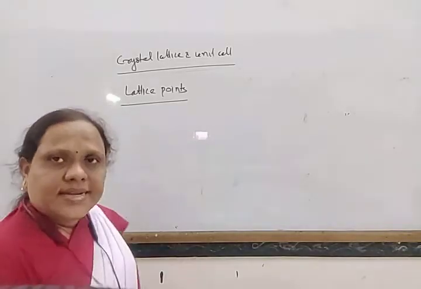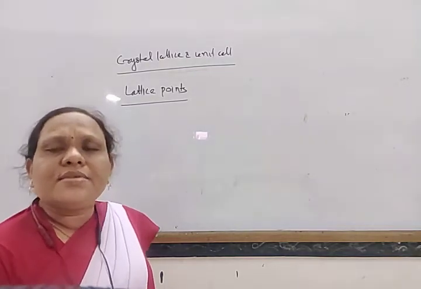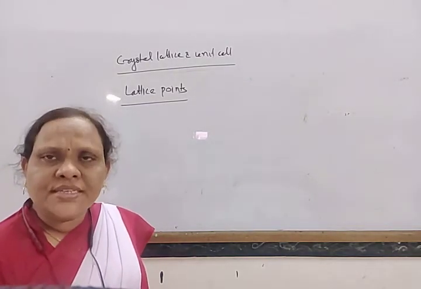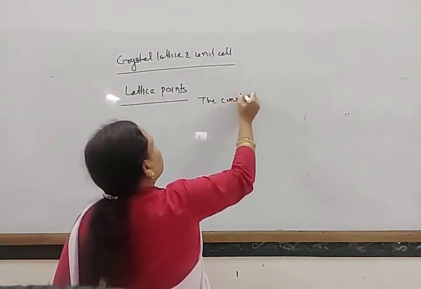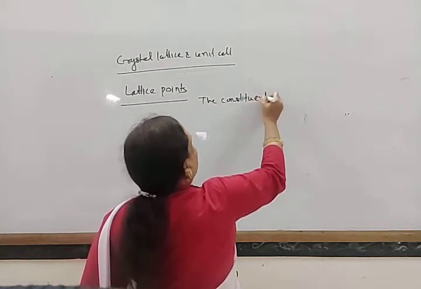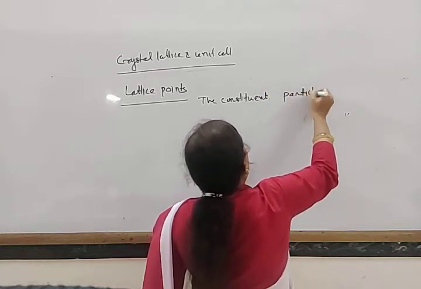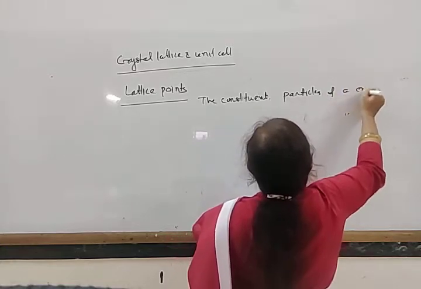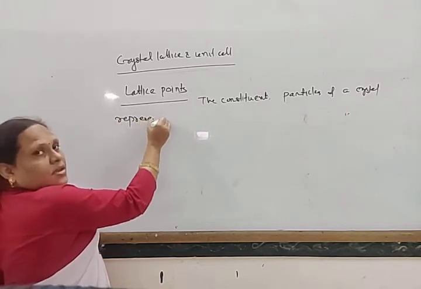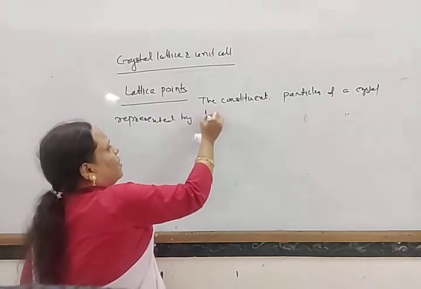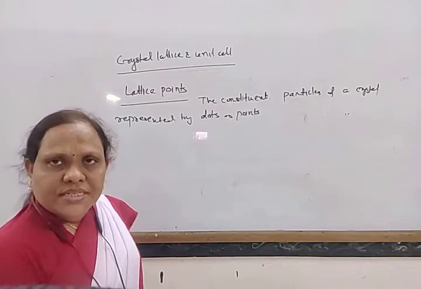So the constituent particles of a crystal are represented by dots or points that are called lattice points.